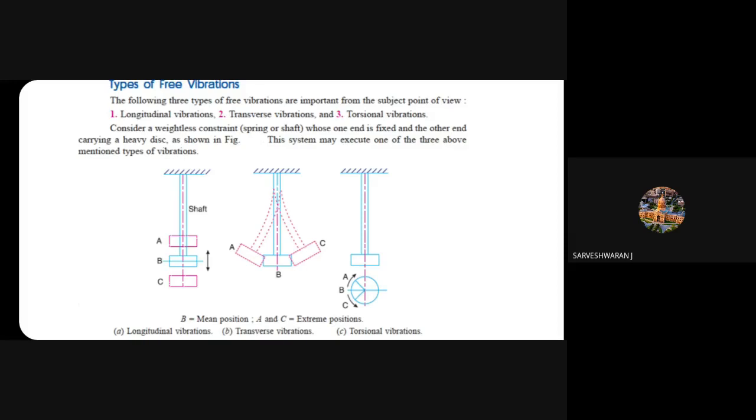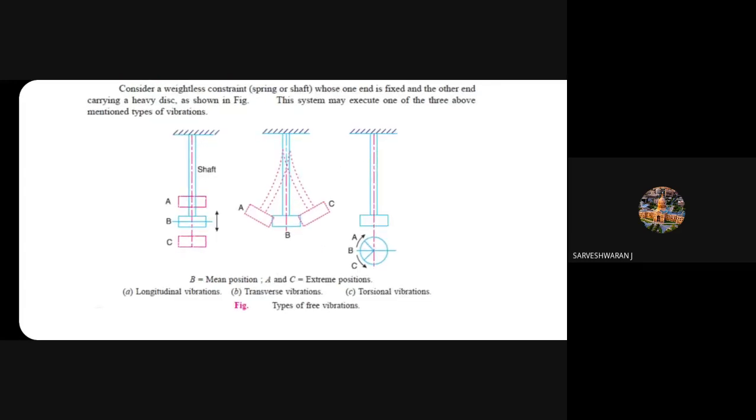And the next one is called transverse vibration. In the second diagram, the motion is against the axis, perpendicular to the axis. That is called transverse vibration. It will be oscillating like a pendulum. A good example is a pendulum.